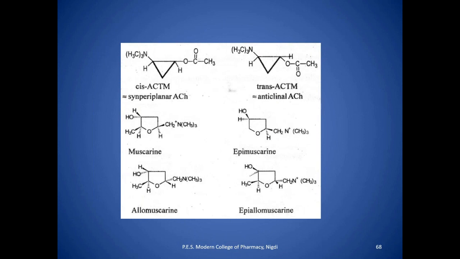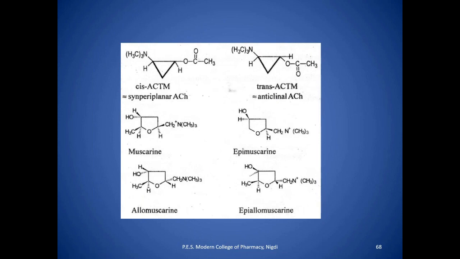The stereochemistry of muscarinic agonists suggests that muscarine has four geometrical isomers: muscarine, epimuscarine, allomuscarine, and epiallomuscarine. So these are the four. Each geometrical isomer can exist as an enantiomeric pair, and the activity of muscarine resides mainly in the naturally occurring positive muscarine.